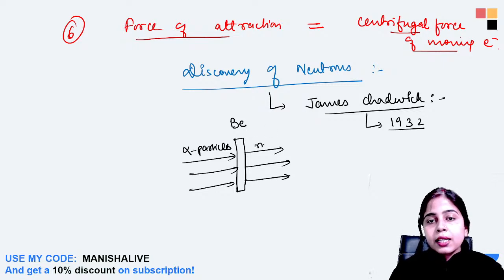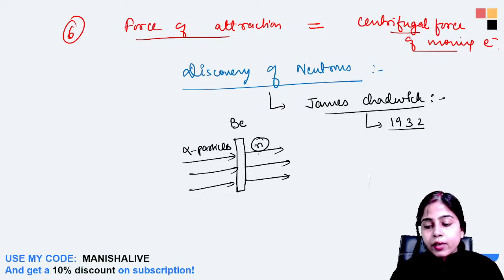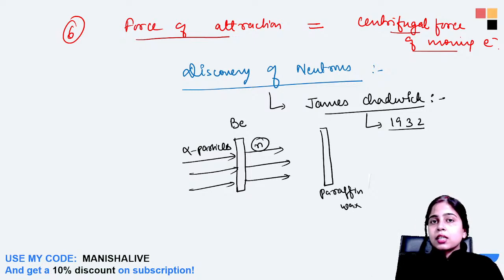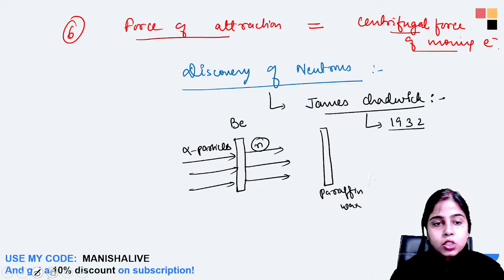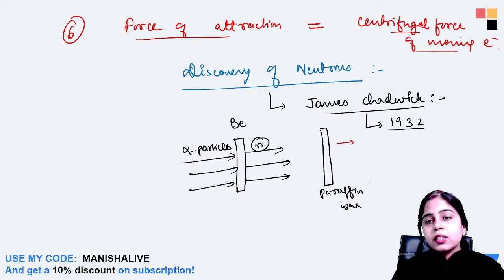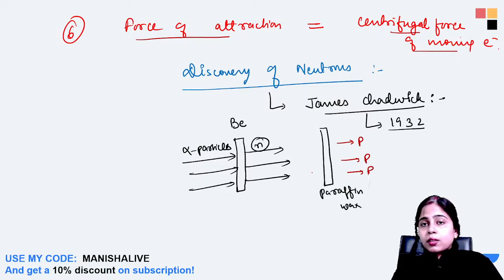Neutral particles, neutrons, were also coming along with the protons, and again these rays were made to fall on paraffin wax, which consists of many hydrocarbons. It was observed that along with protons passing through, neutrons were also getting there.